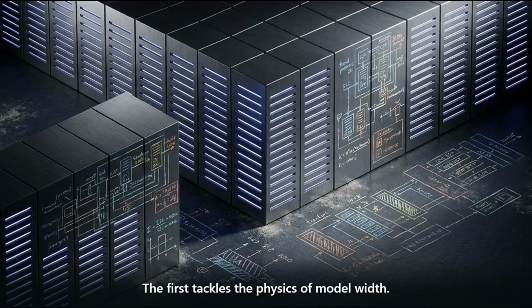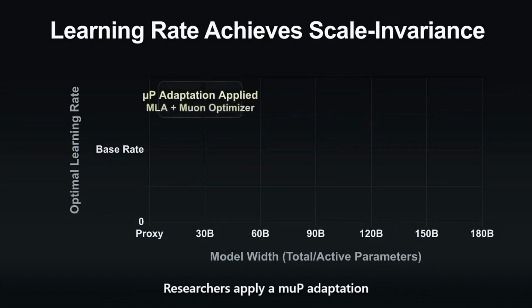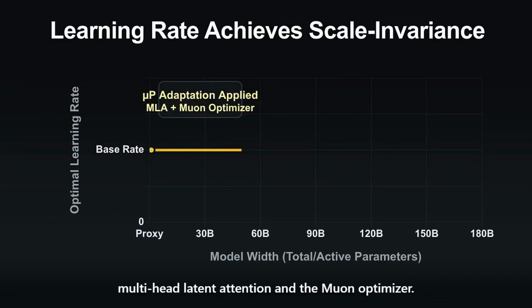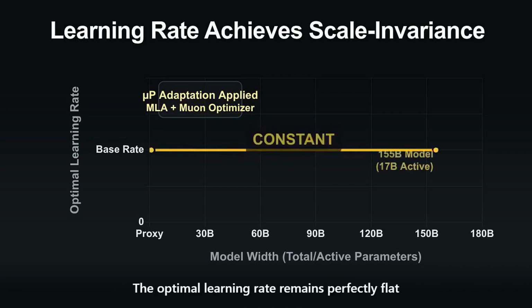The first tackles the physics of model width. On the horizontal axis, we track model width. Researchers apply a MUP adaptation tailored for mixture of experts, targeting architectures utilizing multi-head latent attention and the Muon optimizer. The intended result is scale invariance. The optimal learning rate remains perfectly flat as model width expands.